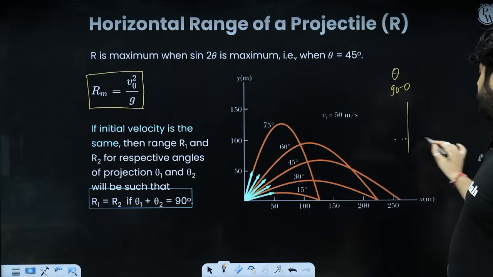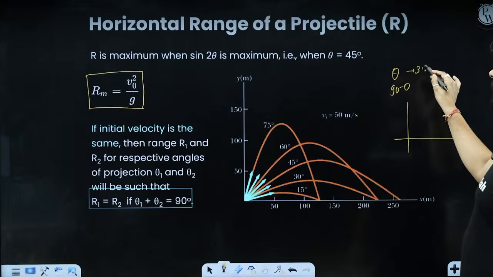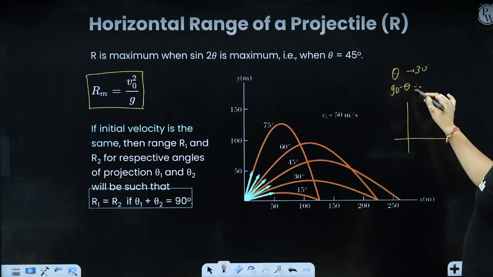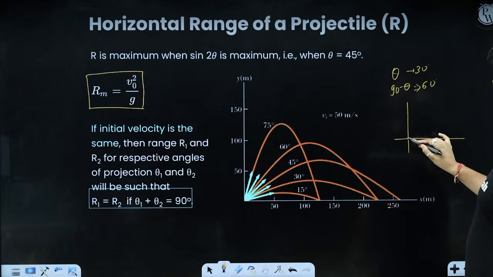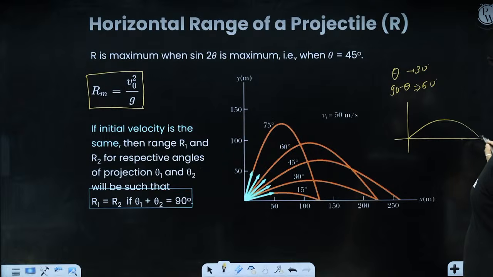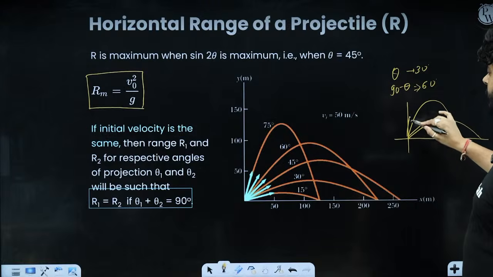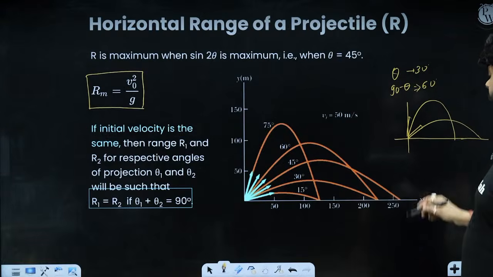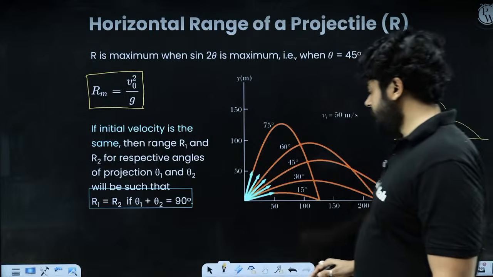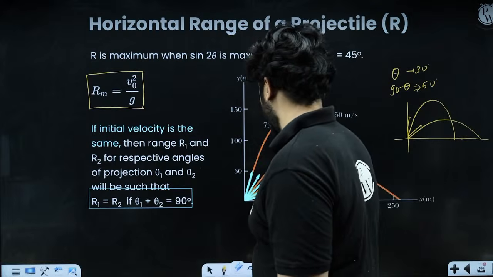So if you are launching a body at an angle of 30 degree, and 90 minus 30 means 60 degree. So you're launching at 30 degree, it is moving like this. You're launching at 60 degree, it is going to move like this, right? At the same velocity, they will cover the same, wait.